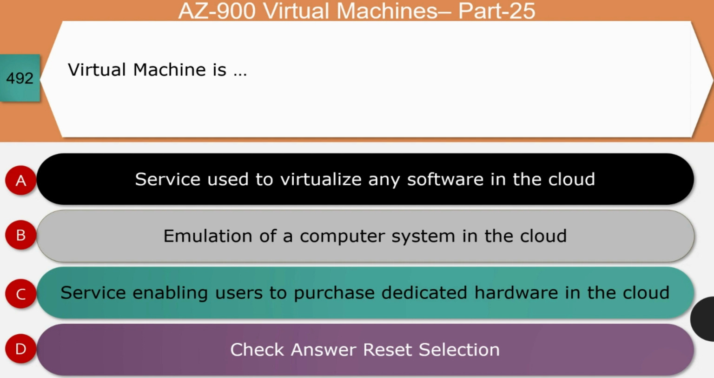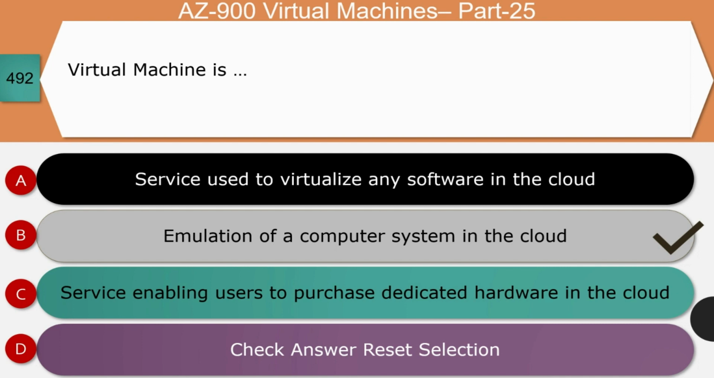Next question, virtual machine is, it is a kind of definition. Option A, service used to virtualize any software in the cloud. Option B, emulation of computer system in the cloud. Option C, service enabling users to purchase dedicated hardware in the cloud. The right answer for this question is option B, that is emulation of computer system in the cloud. Let's see the reason. Virtual machine is a software emulation of physical hardware.